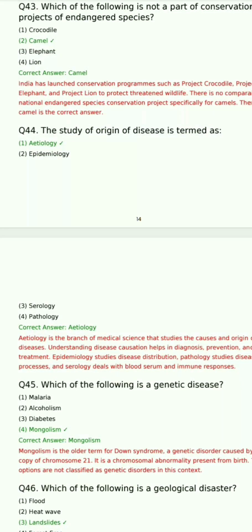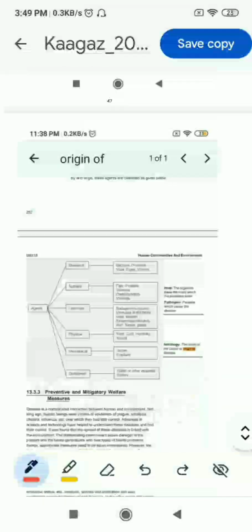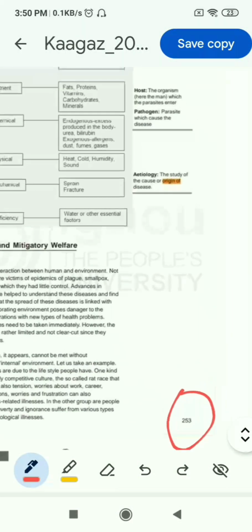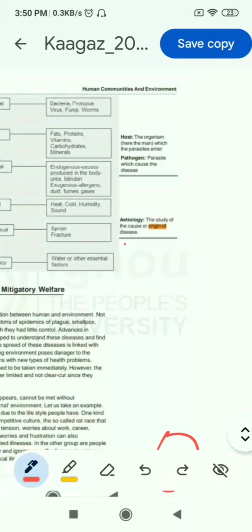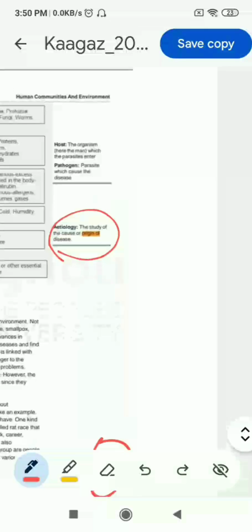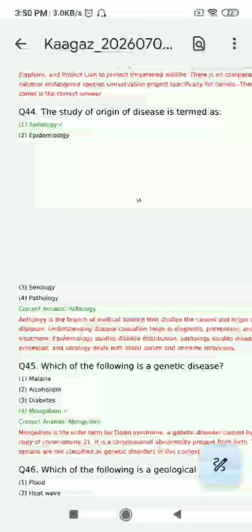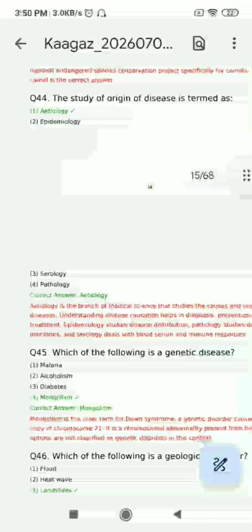Now question 44, the study of origin of disease is termed as etiology, epidemiology, serology, pathology. So you can find the correct answer on page number 253. On page number 253, on the left side, you can see the study of the cause or origin of disease is etiology. So the correct answer is the first option, etiology.